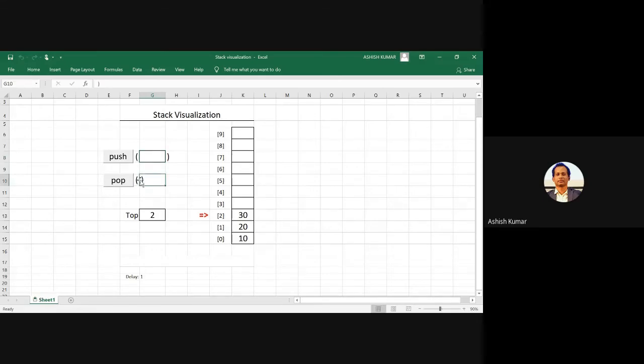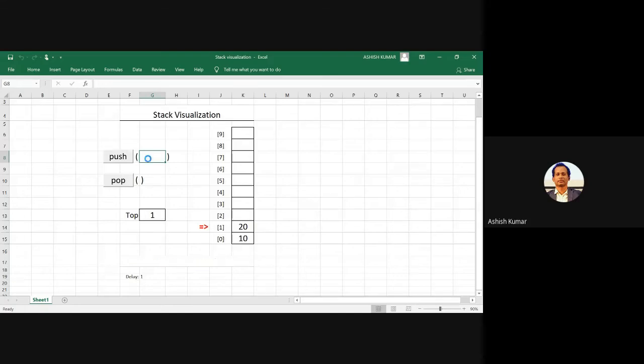If I remove one value, removing is not going to take any argument. You do not have to say remove a particular element. Obviously, it is always going to be the top element, so it is not going to accept any argument. You will simply say pop. If I pop, it removes the element and then decrements the top stack pointer. So top is decremented by 1. I hope you understood how it is incrementing. A push operation is going to increment top, but before storing, and a pop operation is going to decrement top after accessing the value. That is what it means.